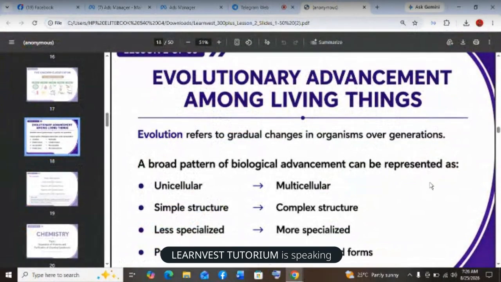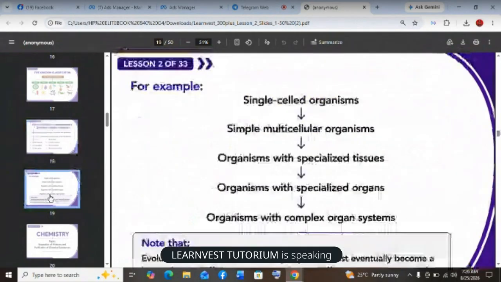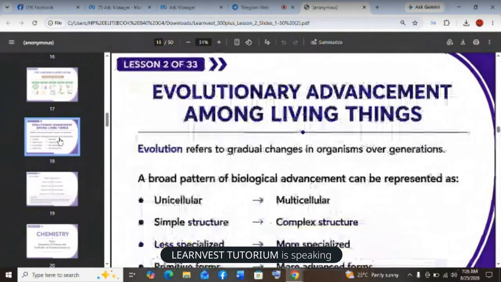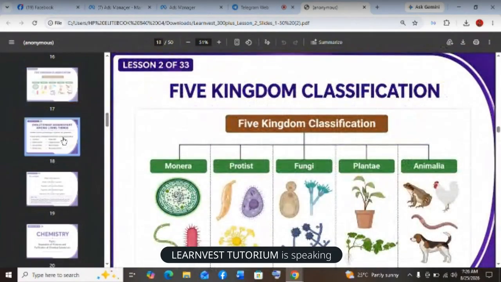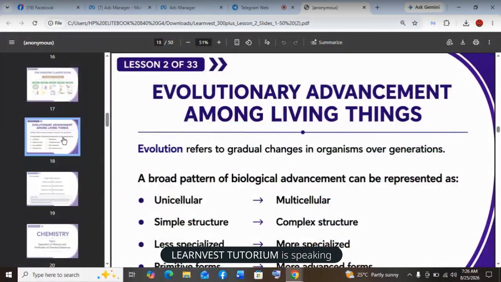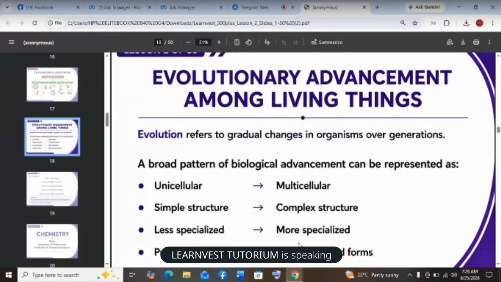Among the vertebrates, that's animals that possess a backbone, you start with the fishes, otherwise known as Pisces. If you have options in your exam and a Pisces or a fish is in the option and they are asking you which one is the lowest in the evolutionary trend, you know that you have to choose the fish. Then after the fish, you go to the amphibians. Amphibians are the next in the rank. Examples are the toad, the frog, the salamander, the newt. Even tadpole belongs to that group. Any of them is the next rank after the fish.